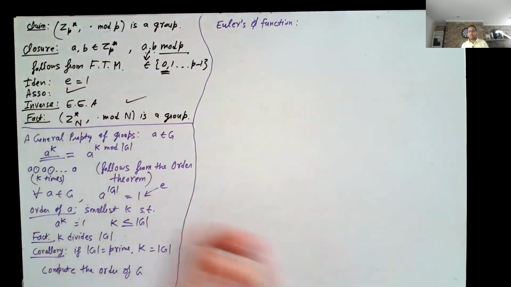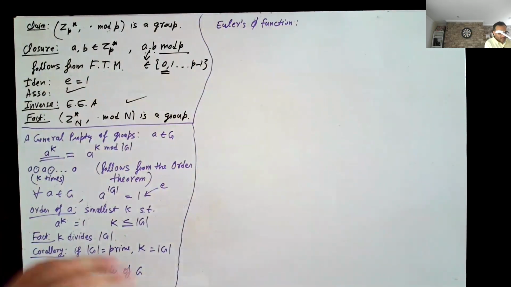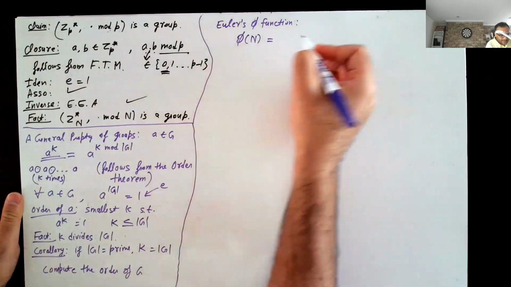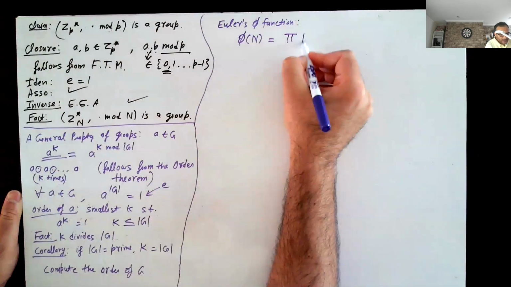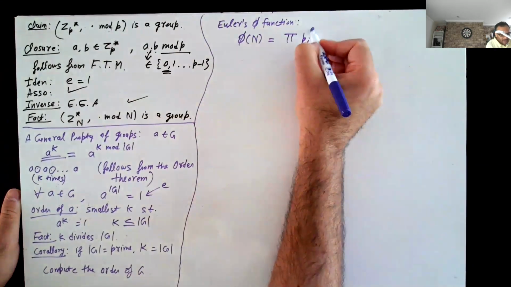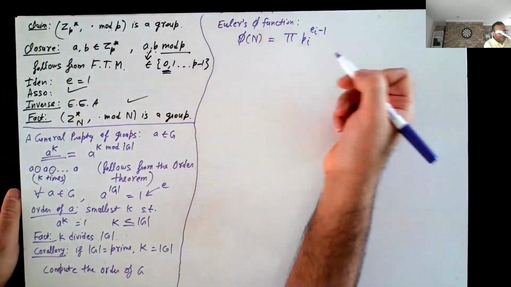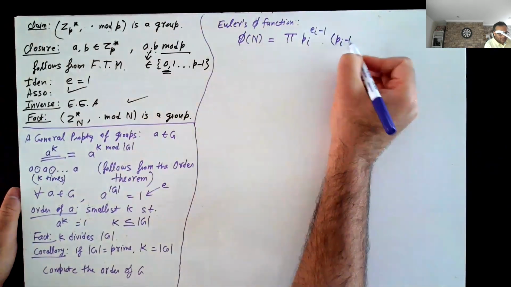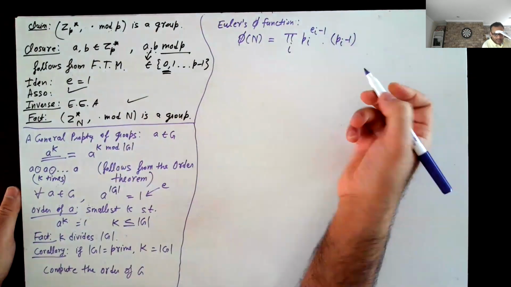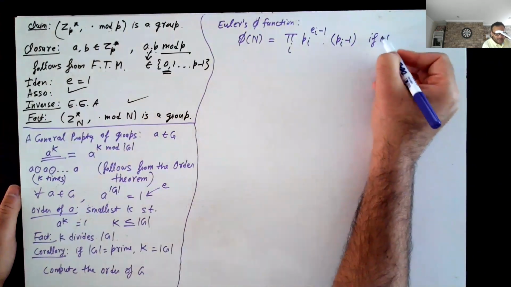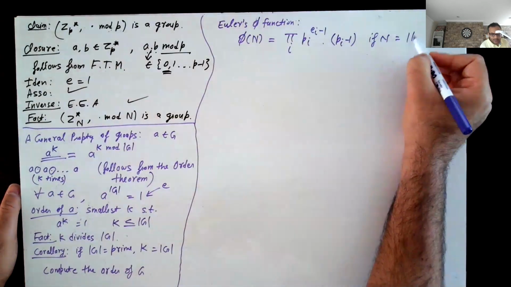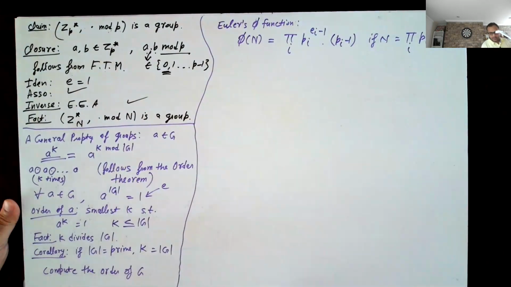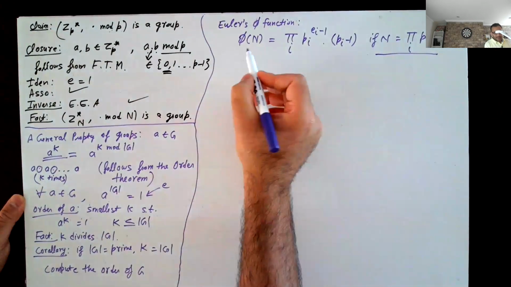Euler's phi function is also known as Euler's totient function, and phi of n equals the product over all i of p_i to the power e_i minus 1 times p_i minus 1, assuming that n has the usual representation from the fundamental theorem of arithmetic. So if n equals this, then phi n equals this.